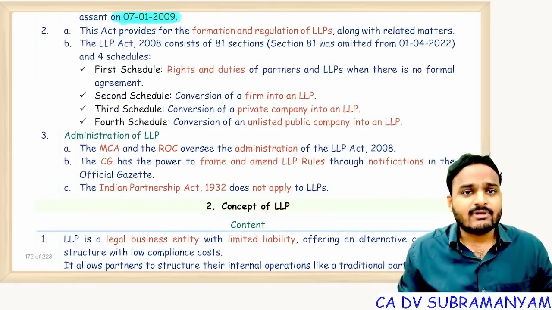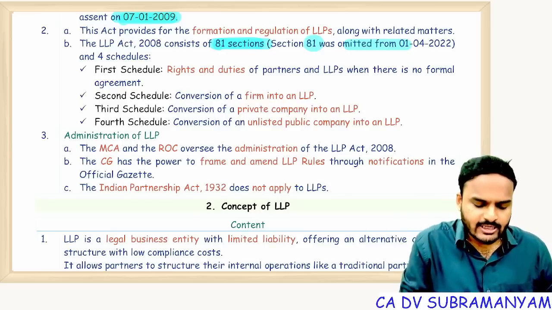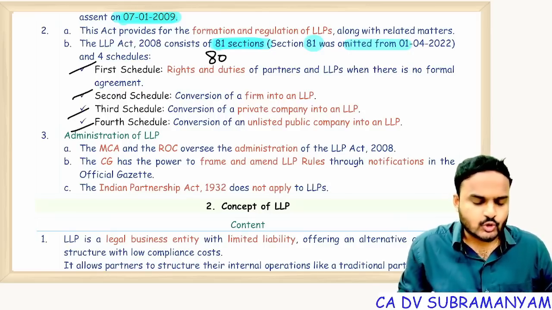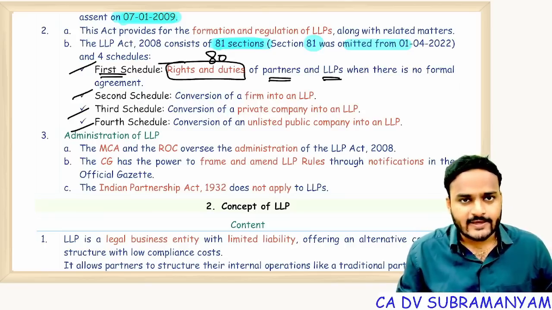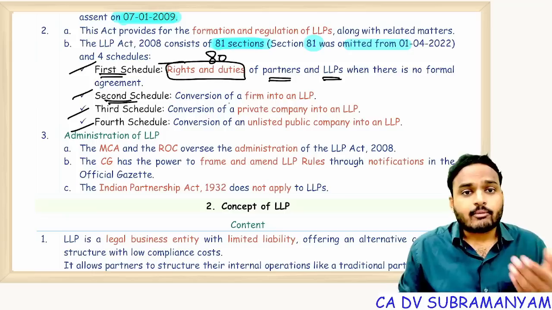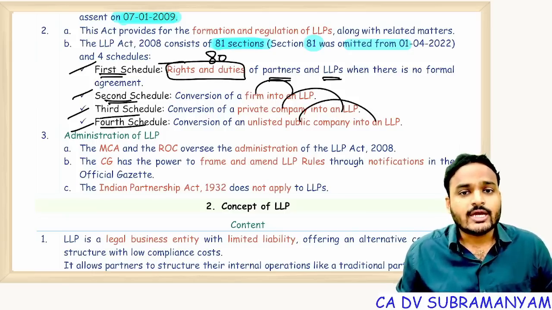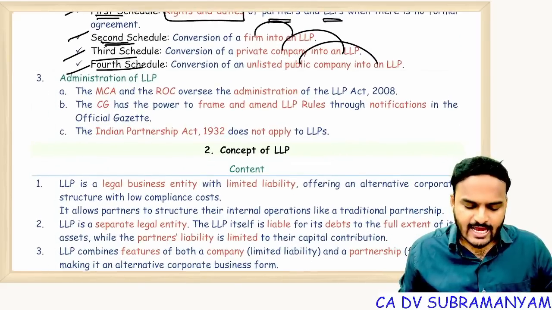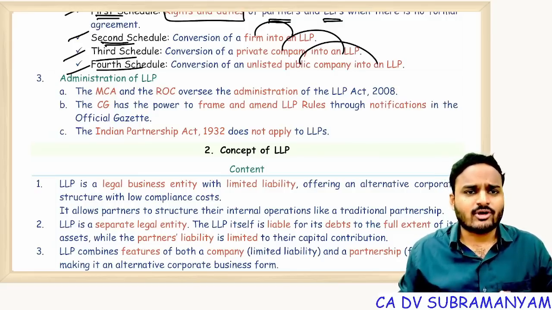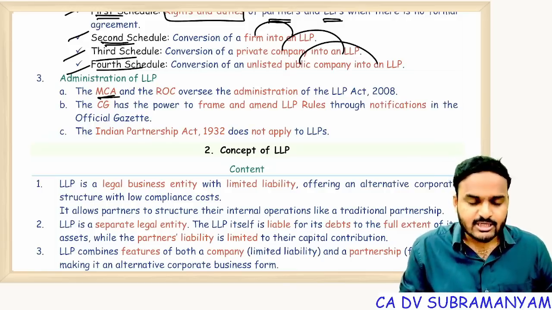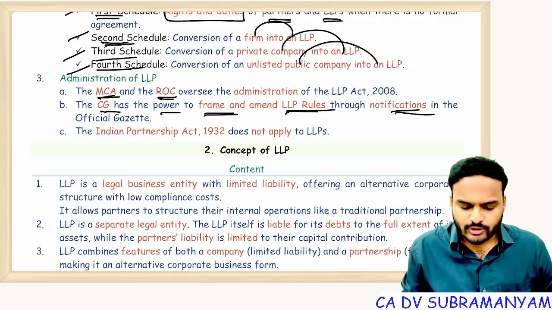Next one. In this Act we have 80 sections. No, actually 81 sections are there, but section 81 was omitted. So net we have 80 sections and 4 schedules. Remember the schedule numbers. The first schedule decides the rights and duties of the partners and LLP. The second schedule provides the procedure for conversion of a firm into LLP. Third schedule, private company into LLP. Fourth schedule, unlisted company into LLP. And administration of this Act is taken care of by MCA. So that means both for companies and LLPs, the administrative authority or executive department is MCA, Ministry of Corporate Affairs, and the Registrar of Companies. The Central Government has power to frame and amend LLP rules through notifications in the official gazette.